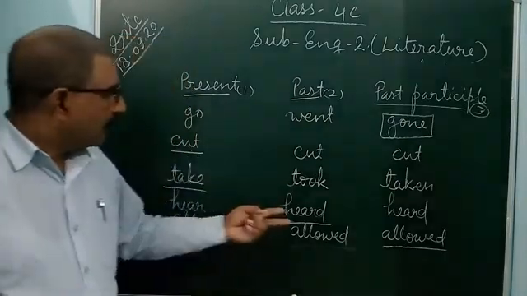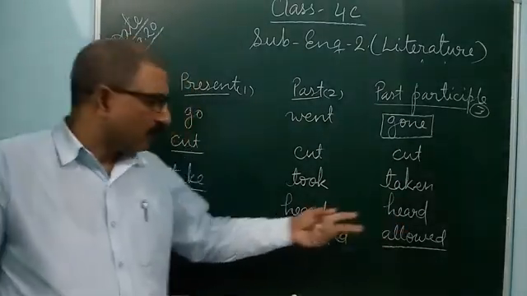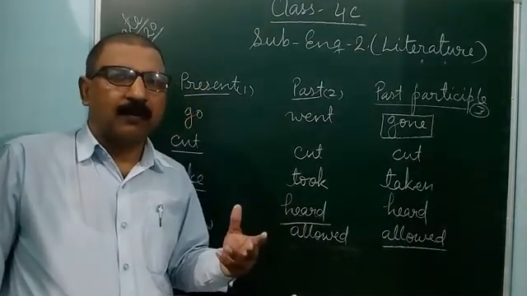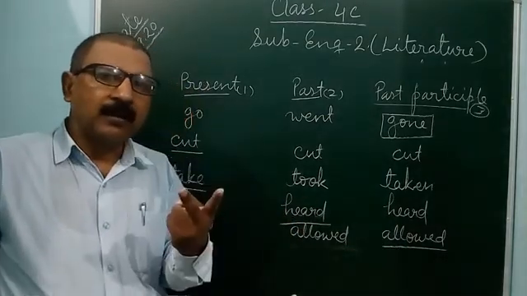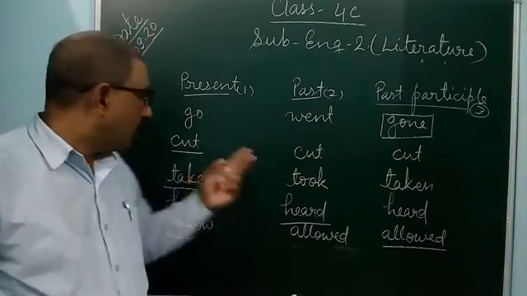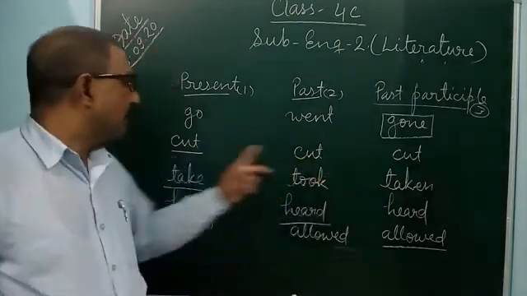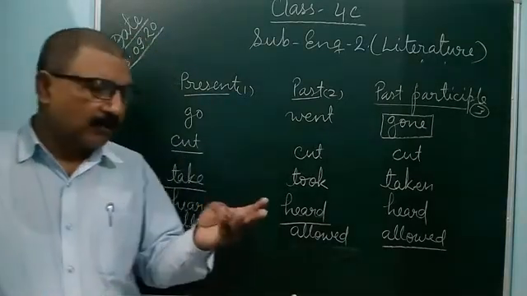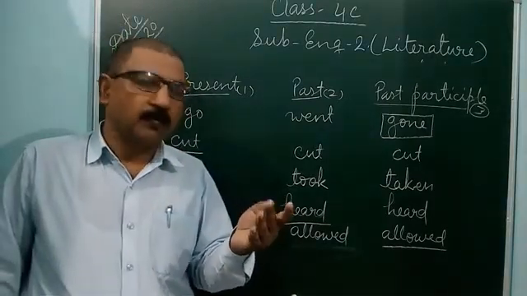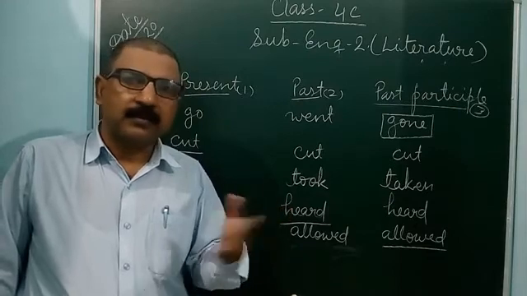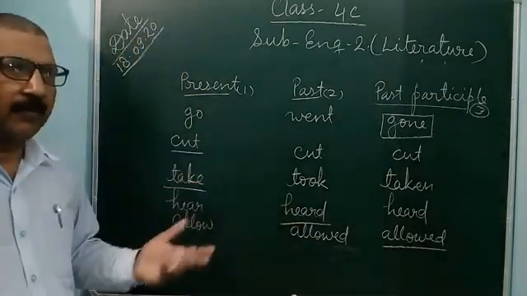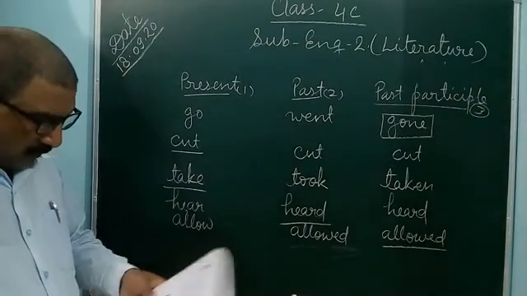Like that, second form and third form similar. So sometimes two forms are similar, sometimes all forms are similar, like cut, cut, cut, put, put, put, shut, shut, shut. In this way, there are many words where the verb is found in the same form.